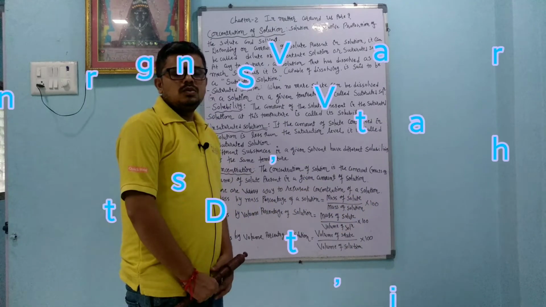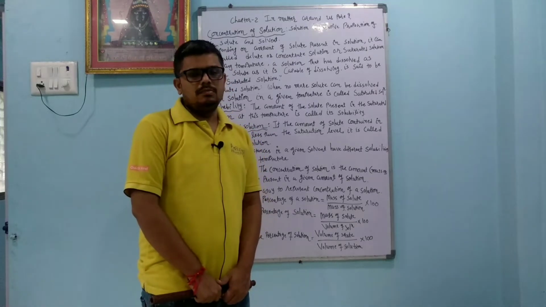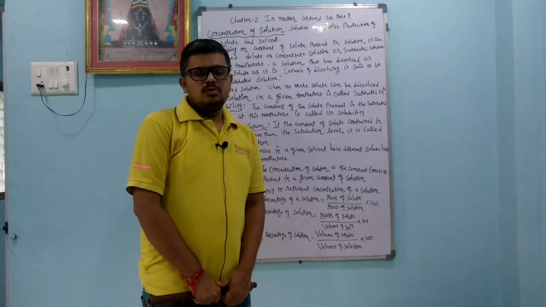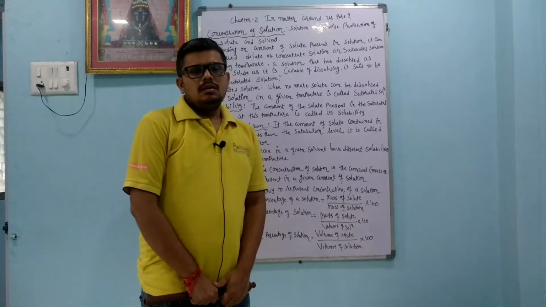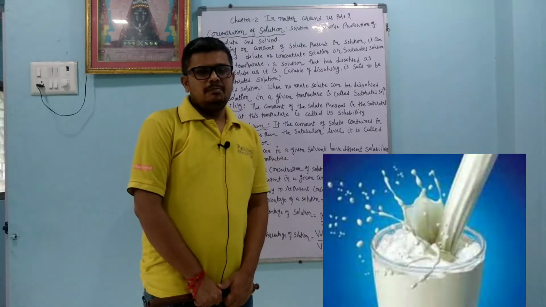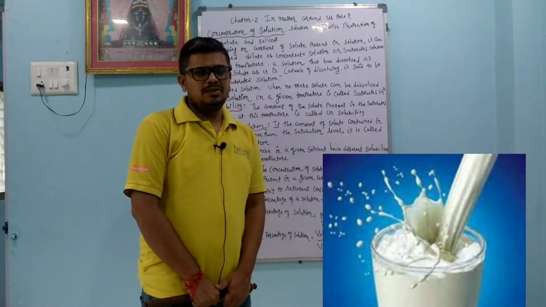Today we will continue chapter number 2, Matter Around Us Pure. Dear student, last time we learned about the mixture. Every matter available around us is most probably in mixture form. Suppose we take the example of milk: in milk, protein, fat, water, sugar, so many things are present. So it is not totally pure, some mixture is also present.